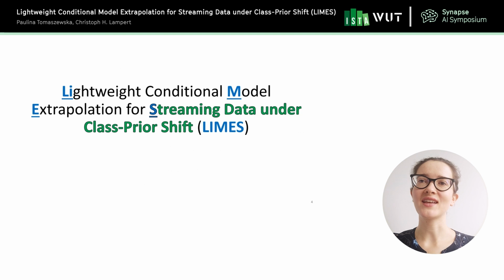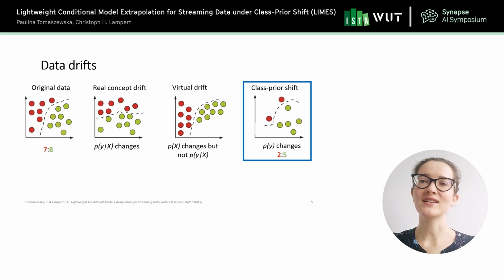As the title of the paper is quite long, let me divide it into two parts. First, let's focus on the second part, streaming data and the class prior shift. Streaming data undergo many different changes. Here we have 4 visualizations that will simplify the topic a bit. First we have our original data, the visualization on the left. We can see 7 red dots and 8 green dots, and the dotted line signifies the decision boundary for the classifier.